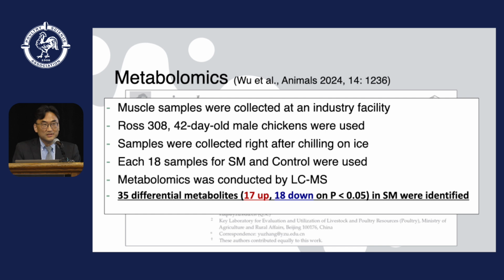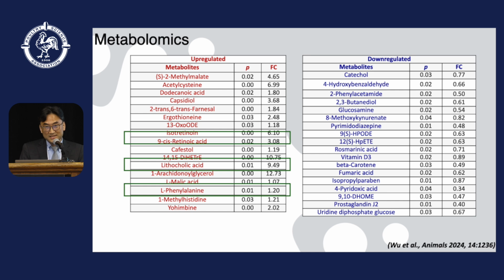As a result, the authors identified 35 differential metabolites, including 17 up and 18 down regulated, based on a p-value less than 0.05. This list shows the up and down regulated metabolites found in this metabolomics study, focusing on these 3 increased metabolites: isotriethionine, 14,15-HETE, and L-malic acid.